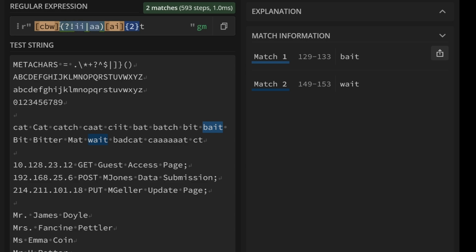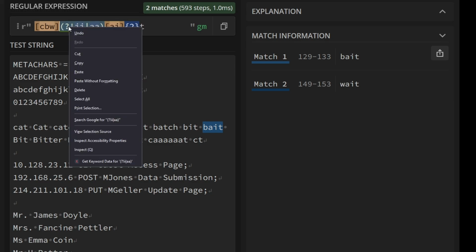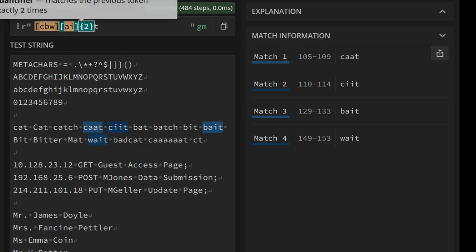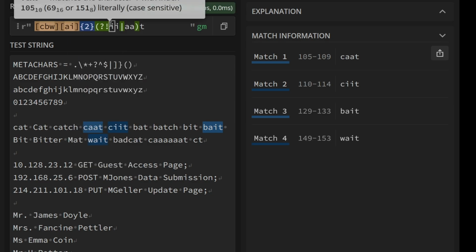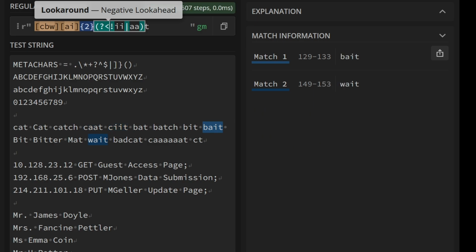Now these can also be done as look back assertions. So if I take this out of here and put it here, to look back, we just put a less than symbol, which points backwards, and that will say the previous 2 characters cannot be an II or an AA. These are a little more advanced and they're not covered in all languages, but Python supports them.